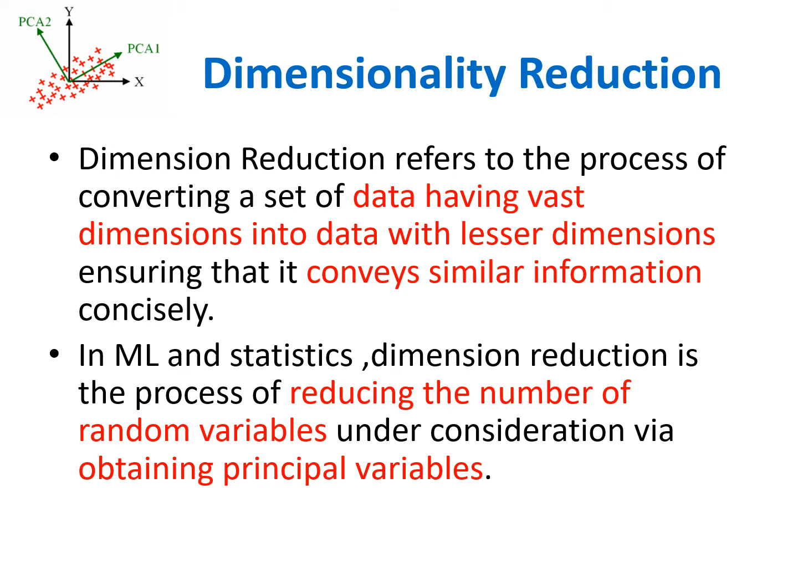In machine learning and statistics, dimension reduction is the process of reducing the number of random variables under consideration via obtaining principal variables. So the basic motive behind the dimensionality reduction is reducing the number of random variables in machine learning and statistics.